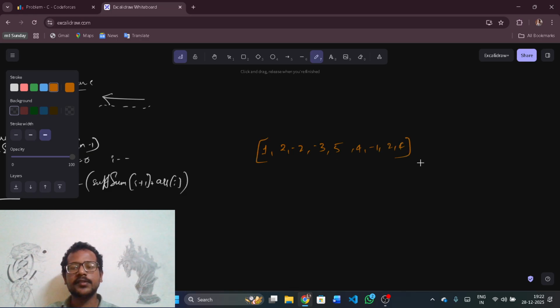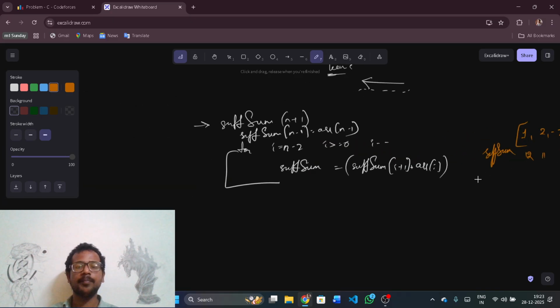Now the suffix sum will be something like this: 4, and then 4 plus 2 is 6, minus 1 is 5, plus 4 is 9, plus 5 is 14, minus 3 is 11, minus 2 is 9, plus 2 is 11, plus 1 is 12. That's the suffix sum.